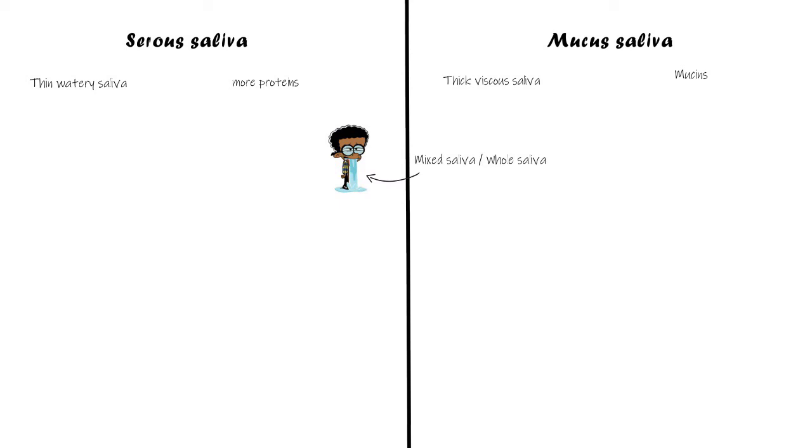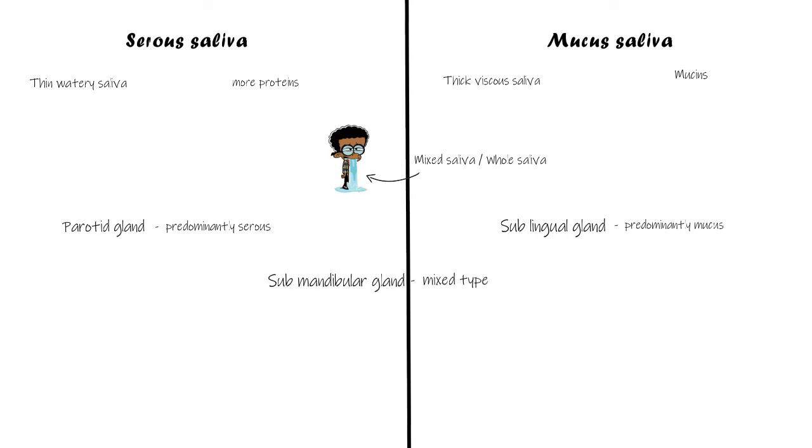Out of the major salivary glands, the parotid gland is predominantly a serous type of gland because it predominantly produces serous saliva, while the sublingual gland is predominantly a mucus type of gland because it primarily produces mucus type of saliva. The submandibular gland, however, is a mixed type of gland which releases a mixed saliva in our oral cavity containing both serous and mucus saliva in almost equal proportions. When we talk about the minor salivary glands, the majority are mucus in type, with a very small serous component.